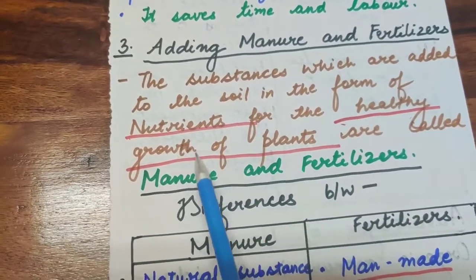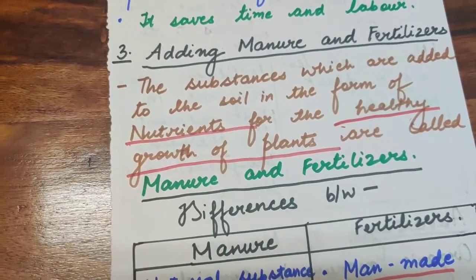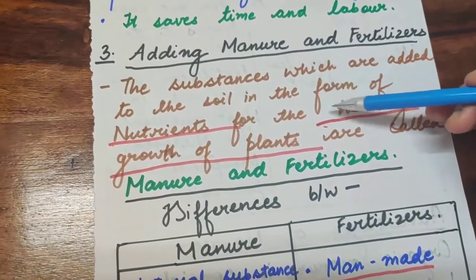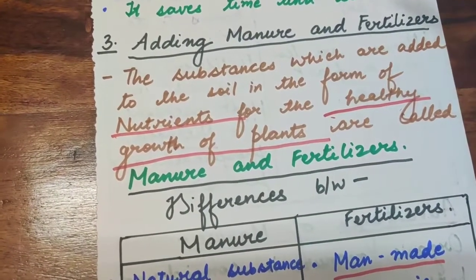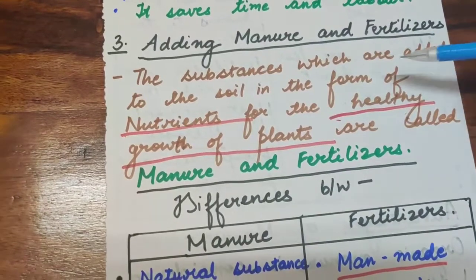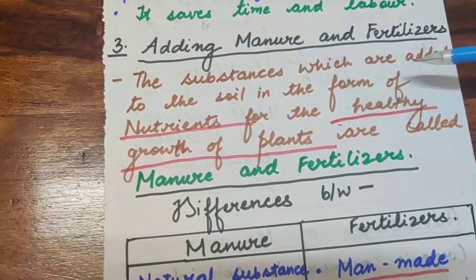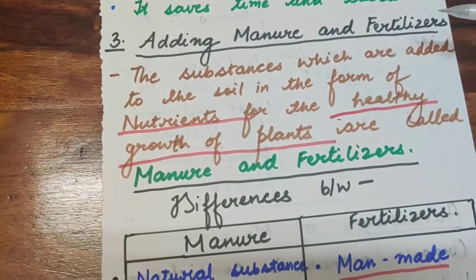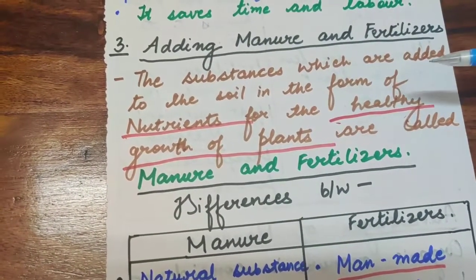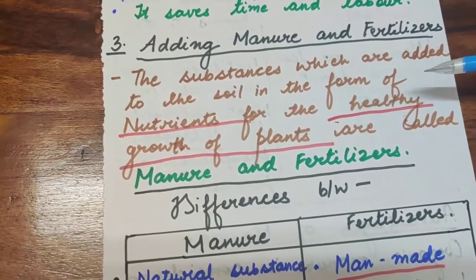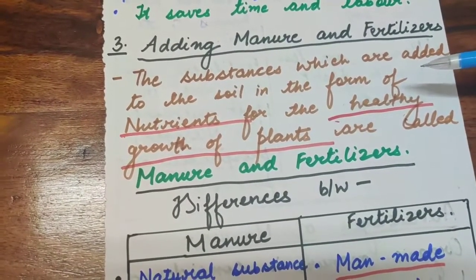The substances that help the healthy growth of plants are called manure and fertilizers. We all need nutrients, we all are living organisms. Like you need food, and most of the time people tell you to eat nutritional food, have fruits, have good green leafy vegetables, and there should be vitamins and nutrients inside it. So it's not only about you, it's about plants also, because they are also living beings,